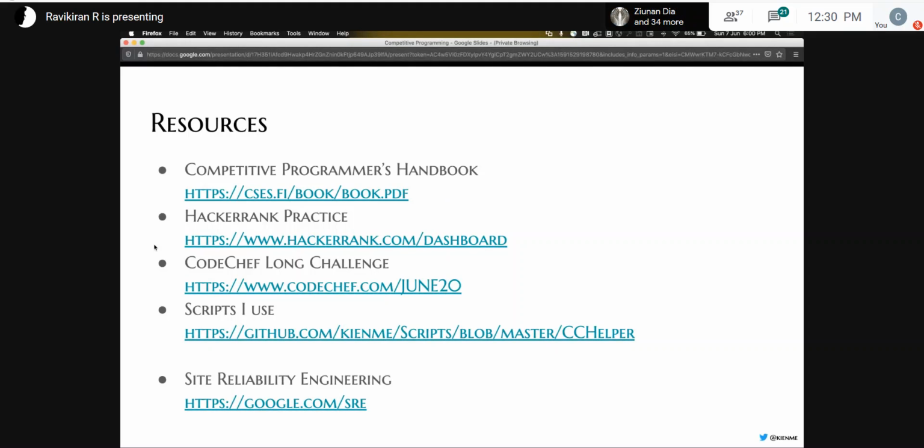If you're getting started, I've seen that HackerRank has a very helpful practice section. It's very beginner friendly and it gives you points and badges and helps you with test cases. So HackerRank is a great place to start. If you've already started, I highly recommend you take part in the CodeChef Long. What's good about the long challenge is that it gives you a lot of time to solve problems. You can take days to solve a problem and you'll still be ranked at the same level as someone who solved it before. So the only goal in a long challenge is to solve as many problems as you can.